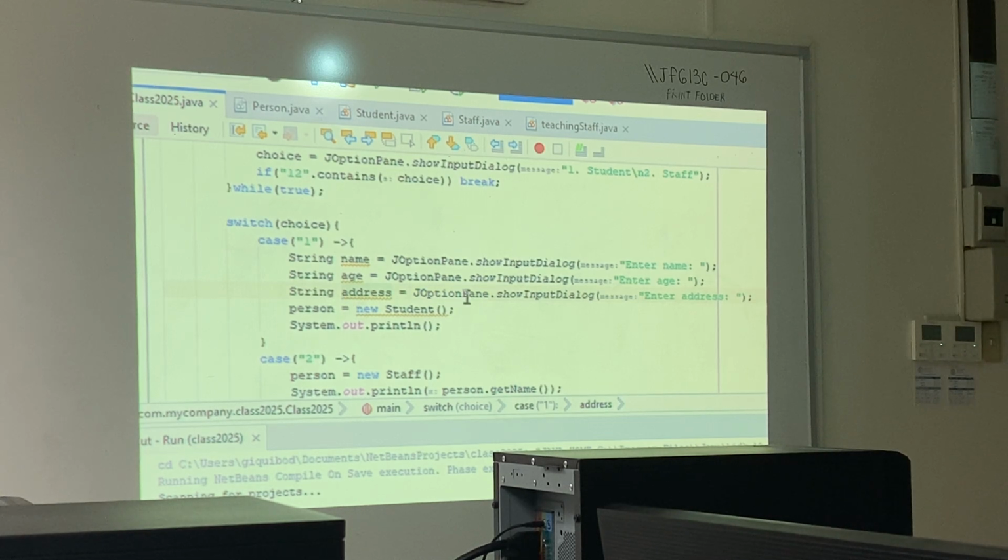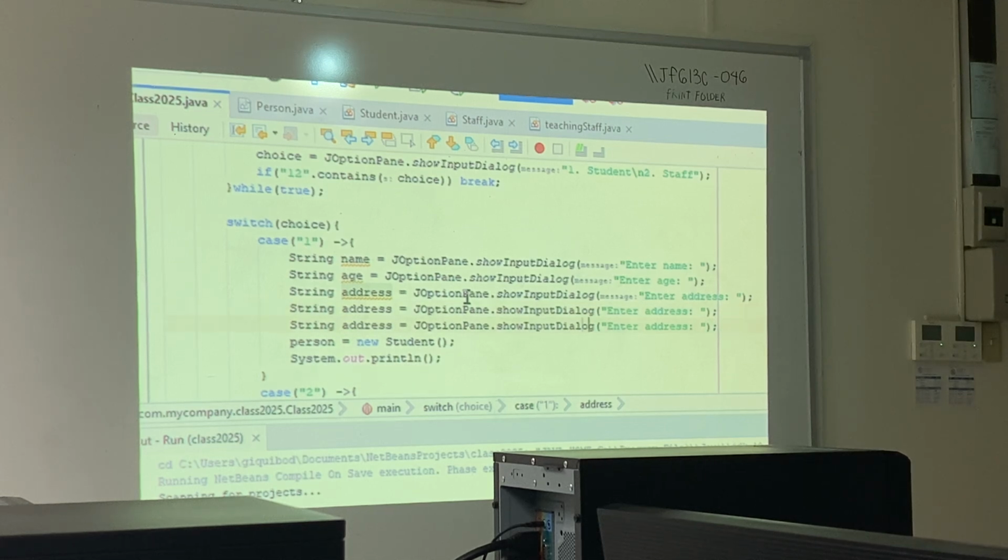Okay. So we have JOptionPane for name, age, and address, and finally we will also have student ID and program. So this one will be ID and this one is going to be the program. Same case here, this should be program. And this one is enter ID.